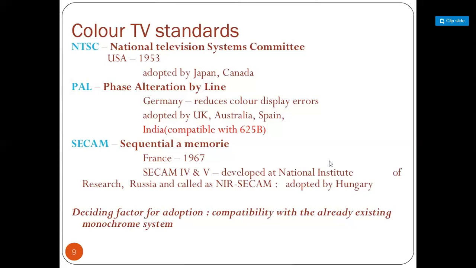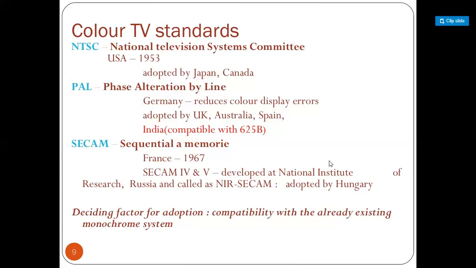The deciding factor for adopting a system is compatibility with the already existing monochrome system. We know we learned about the black and white system, started in 1935, and in India black and white television started in 1965.